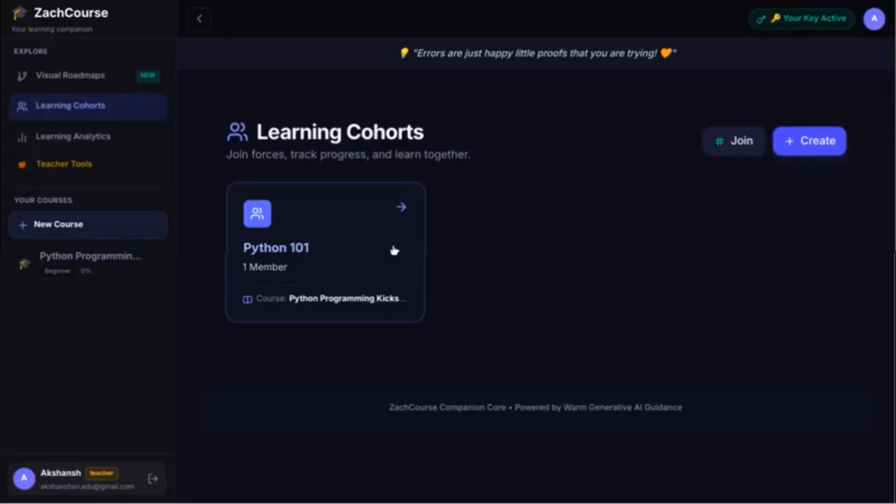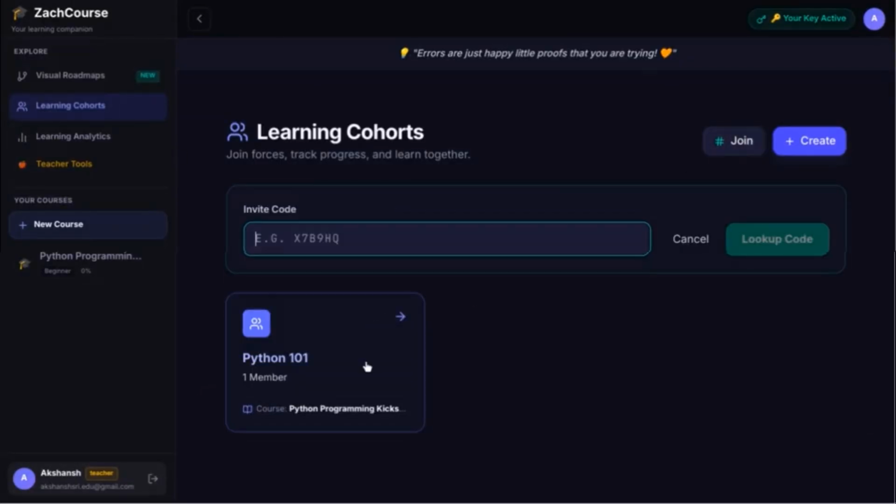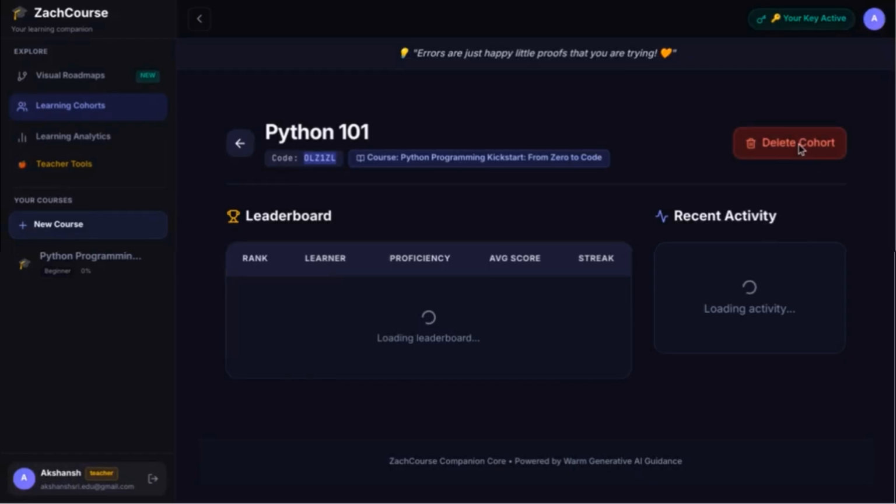Okay, so with the latest version, the users can now create cohorts, and they can of course join a cohort with a cohort ID that will be provided here. And for any cohort, the owner can of course delete the cohort, or users can leave the cohort. I'm an owner currently, that's why I'm seeing the delete option. A user will see a leave option here, and there will be a leaderboard.